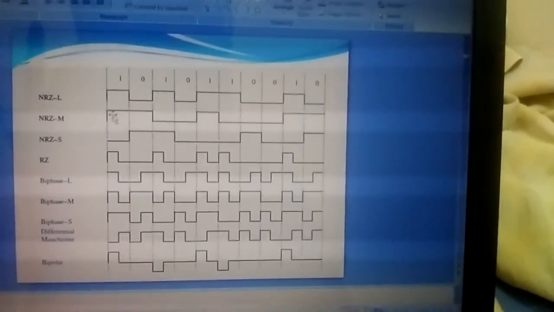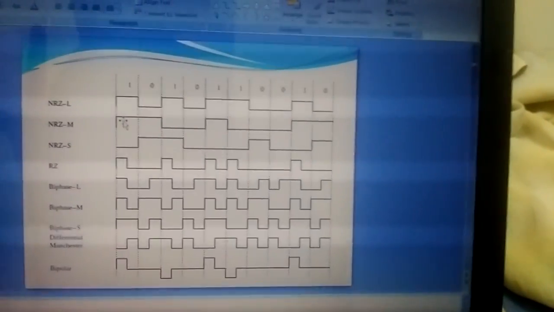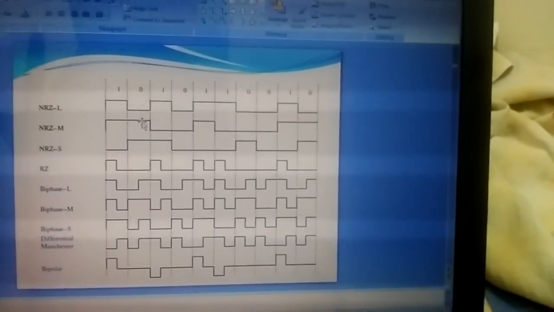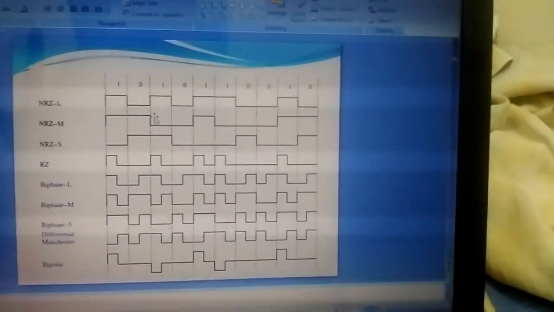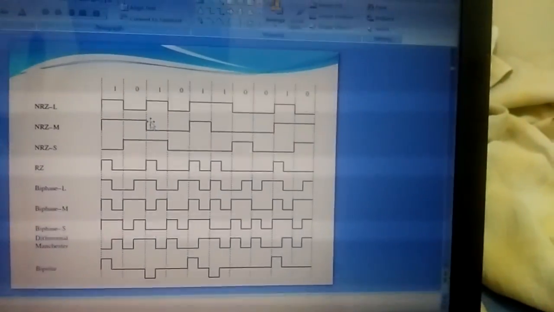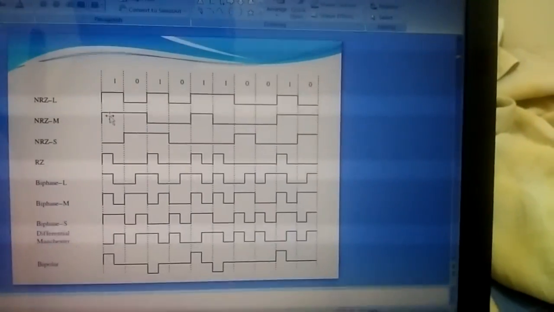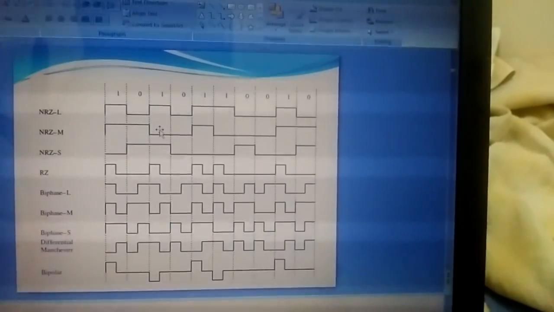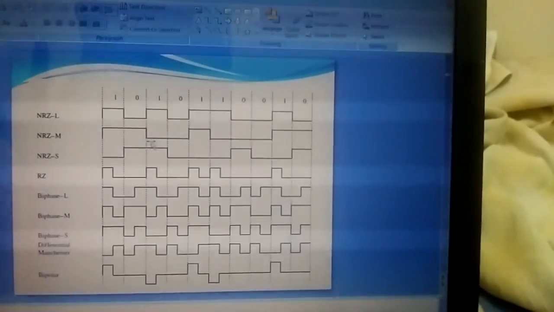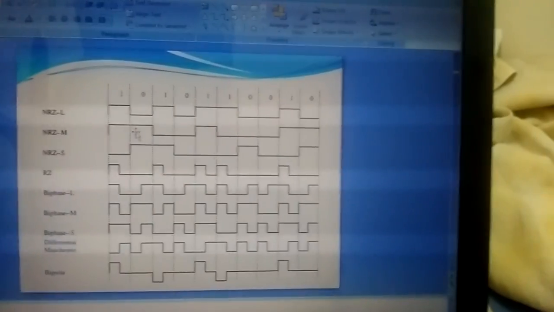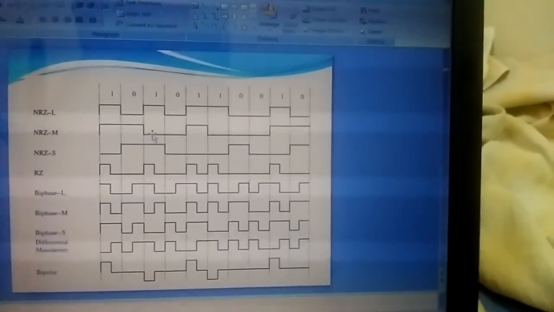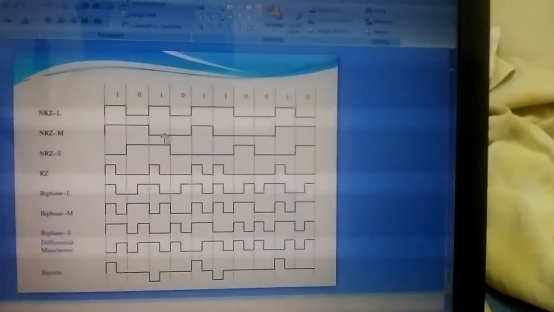For the first one, you will have the positive pulse, and it goes on as it is. 0 does nothing in NRZ mark. So for the first one the pulse is going on, it continues. Then you will have the second one here. For the second one it should be opposite to the first one, so as the first one has a positive pulse, the second one will have a negative pulse, and it goes on.